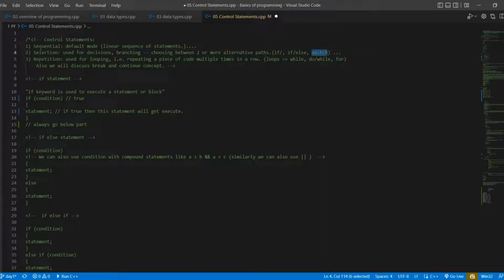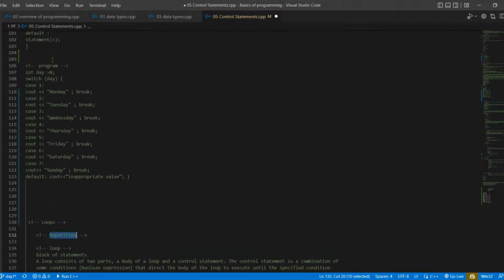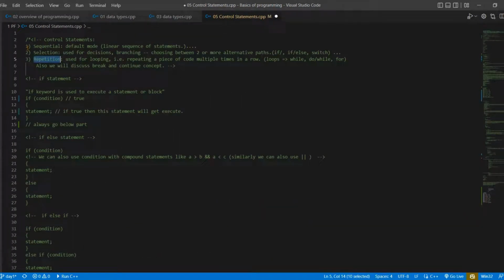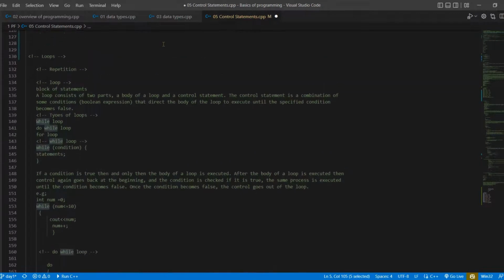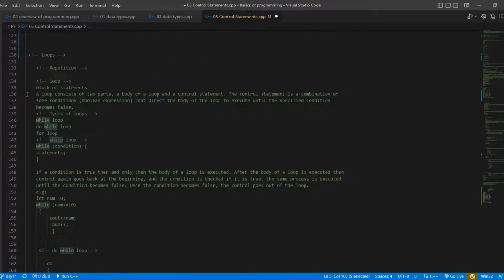Okay, so the next part is going to be about repetition. Repetition is actually the third control statement, which contains looping, and the loops are while, do while, and for. Now we are going to discuss these loops. Okay, first of all we are going to discuss the while loop.